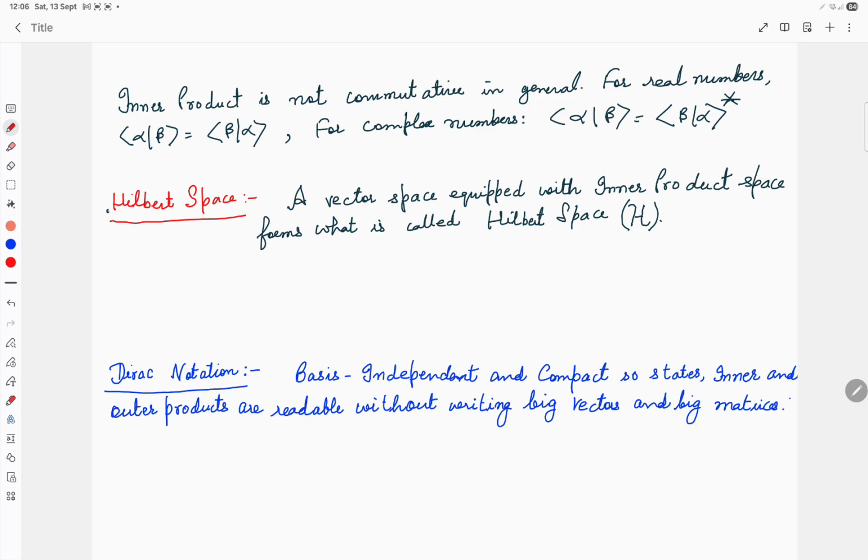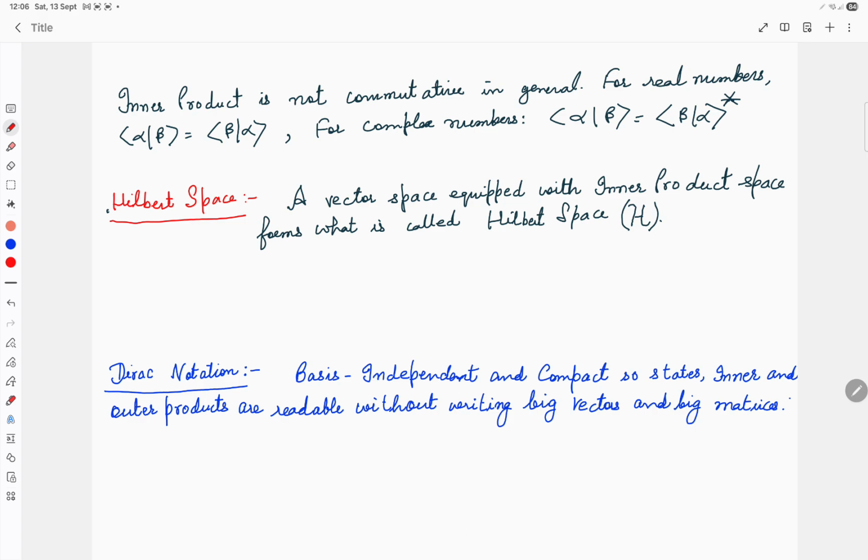And this is one important point which I want to mention here about the Dirac notation. Dirac notation is basically basis independent. In the case of matrix forms, the size of the computations will change depending on the basis.